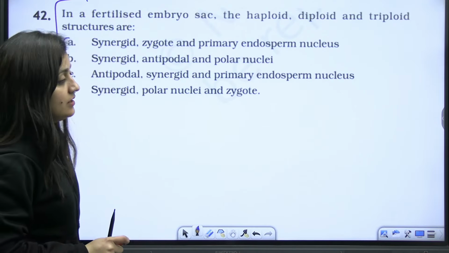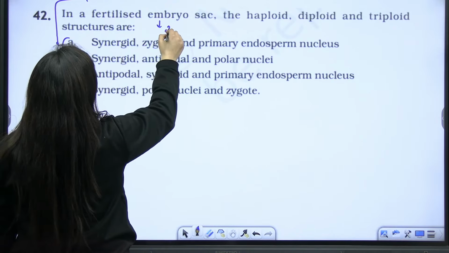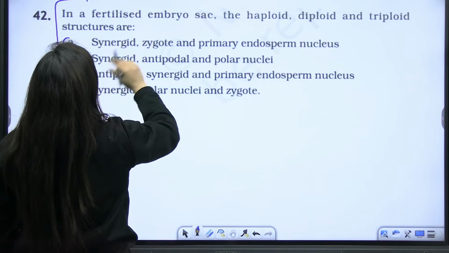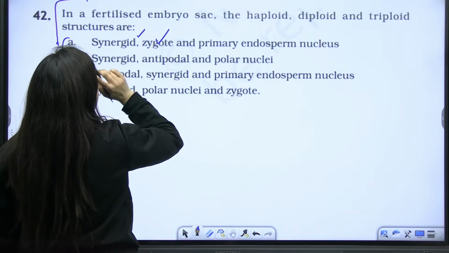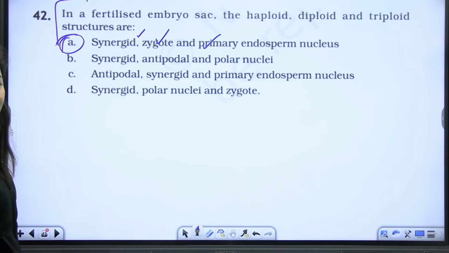Okay, so answer this question. Embryo sac. The haploid one. Synergid is haploid. Diploid, zygote. Primary endosperm nucleus is triploid. So A will be the correct answer. Right? A will be the correct answer.